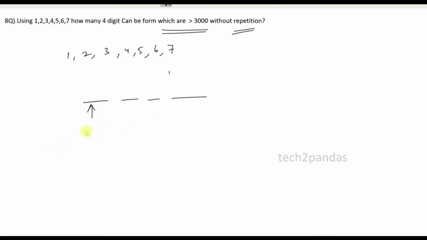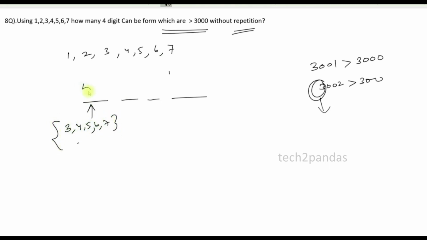Most of the people will think that greater than 3000 means the initial digit we should not take 3, so they will take 6 and 7. That's a wrong process, because greater than 3000 means 3001 is also greater than 3000, 3002 is also greater than 3000. So the initial digit can also be 3. So the initial digit can be 3, 4, 5, 6, 7, so 5 ways are possible.